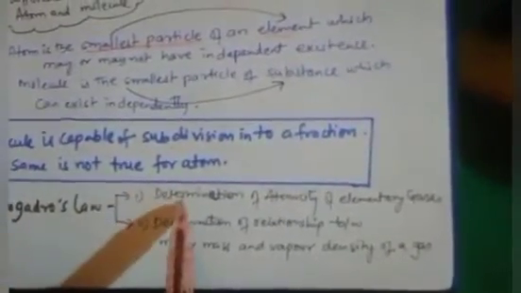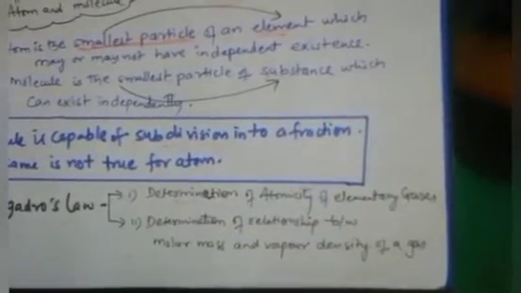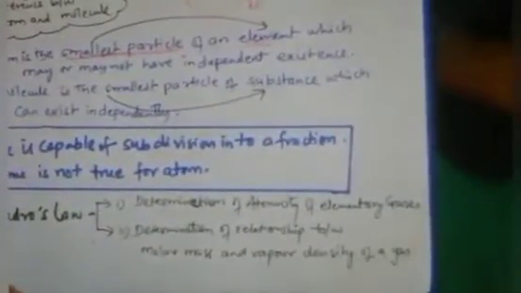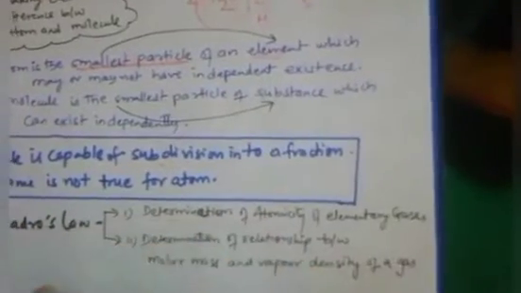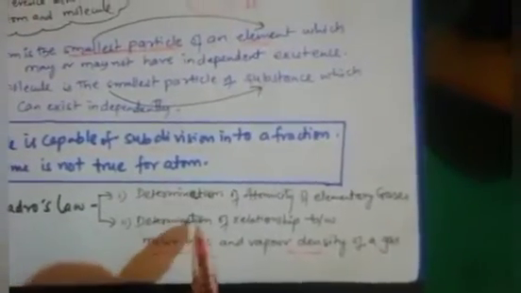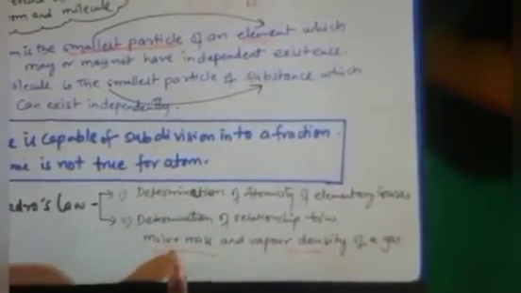So we need to study the application of Avogadro's law. Where are we applying it? It is applied to determine the atomicity of elementary gases, which we did in previous classes also. Atomicity, like why oxygen is written O2, why hydrogen is written H2, why nitrogen is written N2. And also to determine the relationship between molar mass and vapor density. Now we are going to the next topic, atomic mass, molecular mass and mole concept, where you will study molar mass. It determines the relationship between molar mass and vapor density of a gas, as this law also works for the Gay-Lussac law.